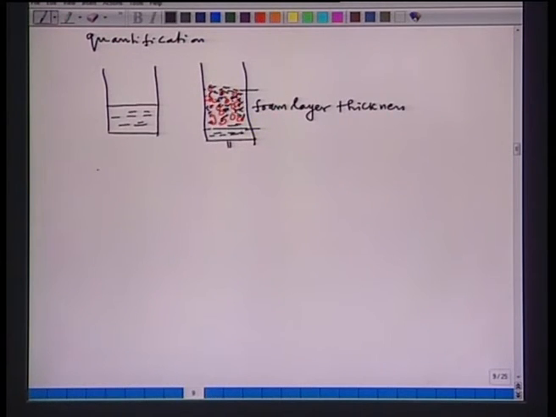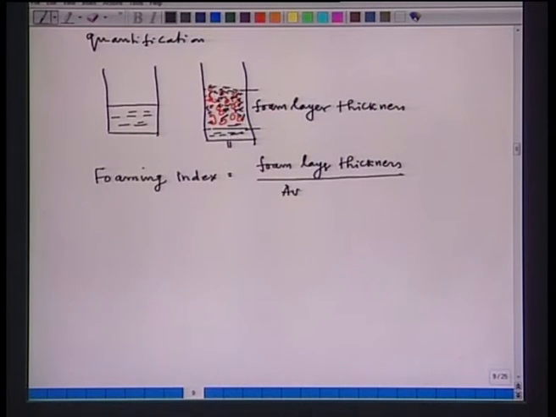So, now we can define the foaming index. For example, foaming index is equal to foam layer thickness upon average gas velocity. So, if this is in meter and this is in meter per second, then the foaming index comes in seconds.